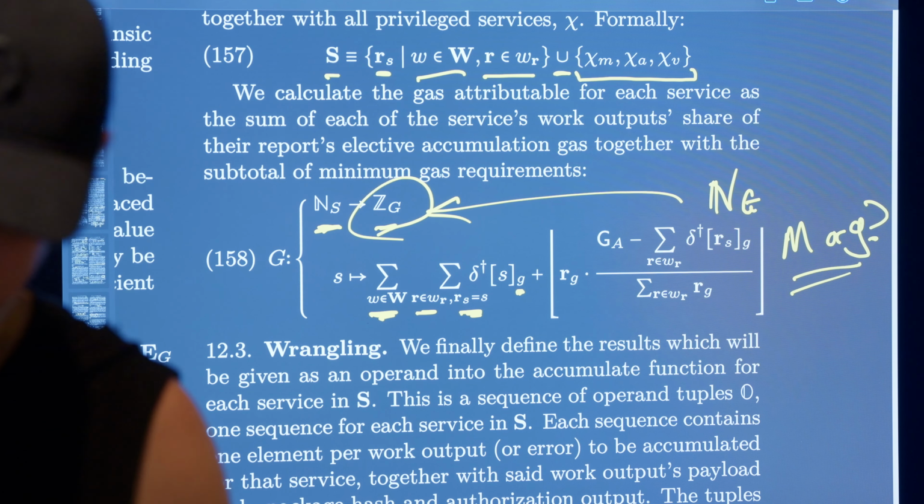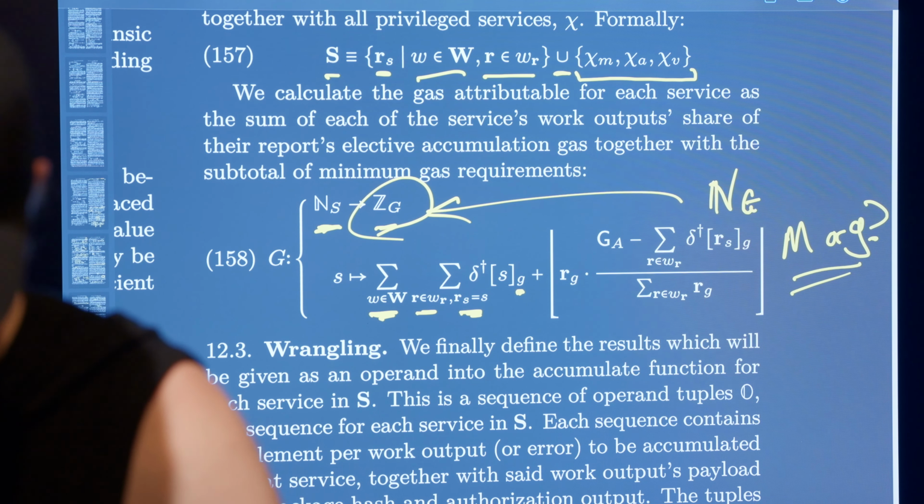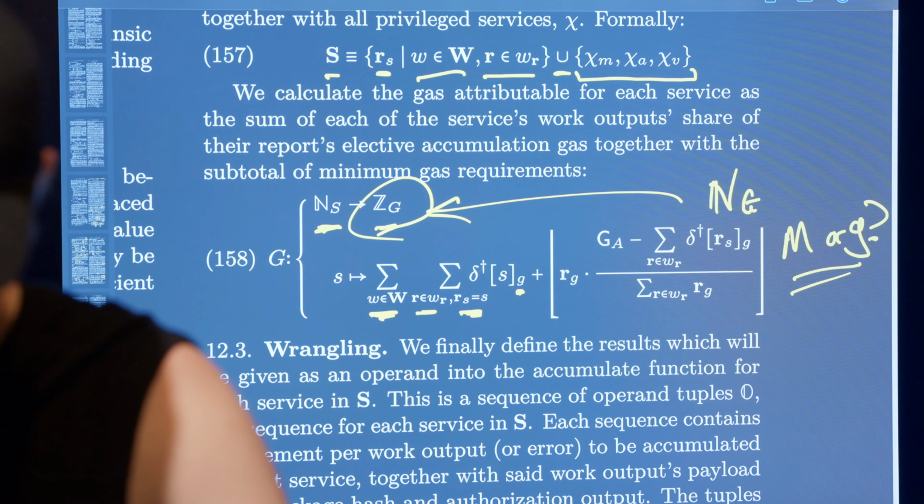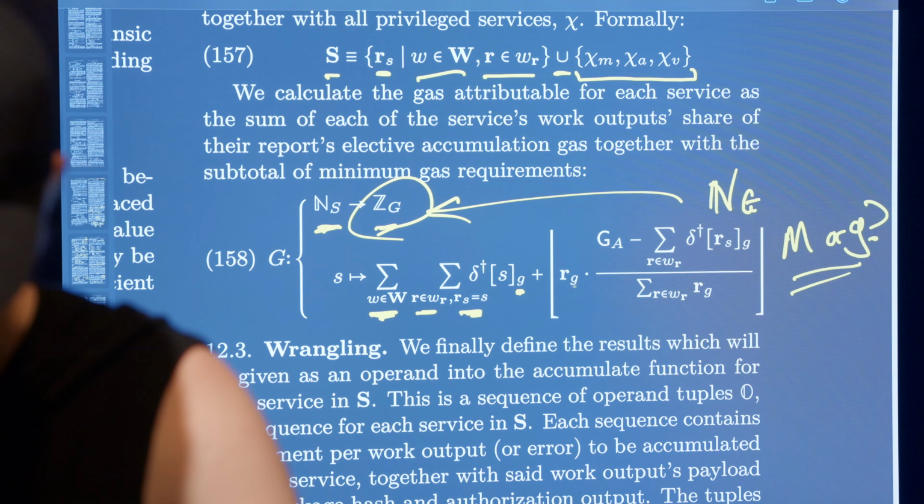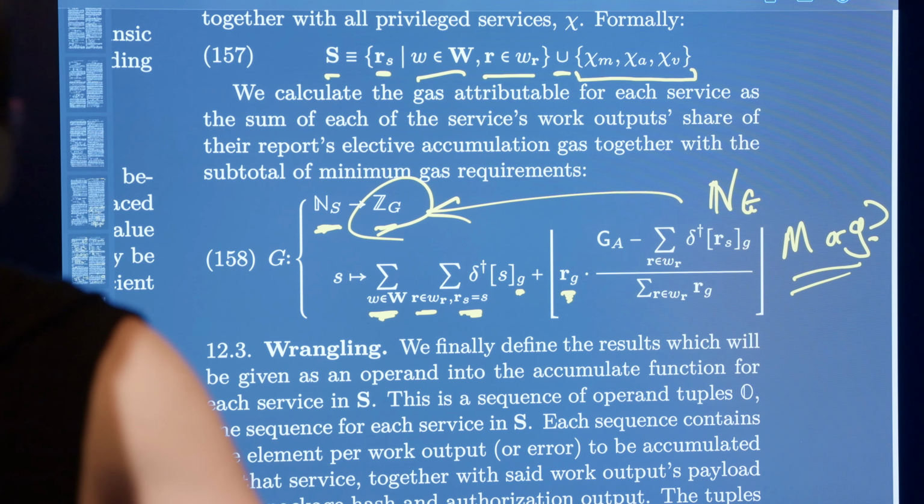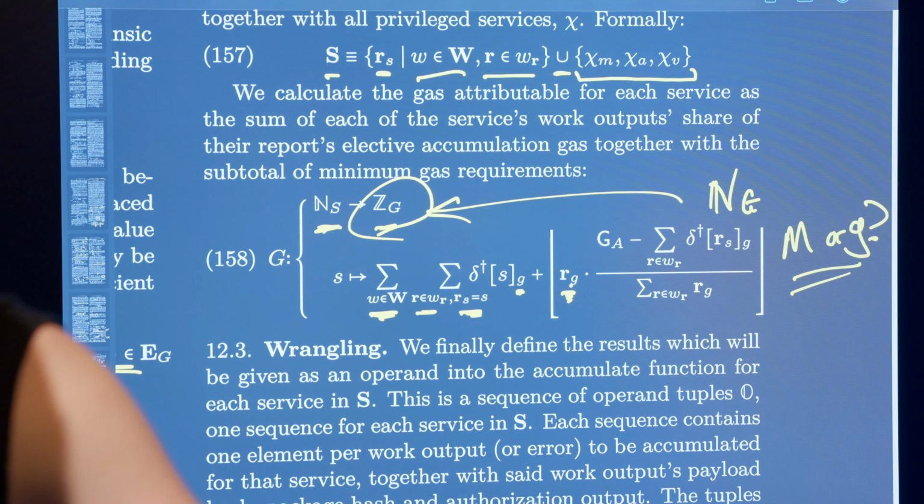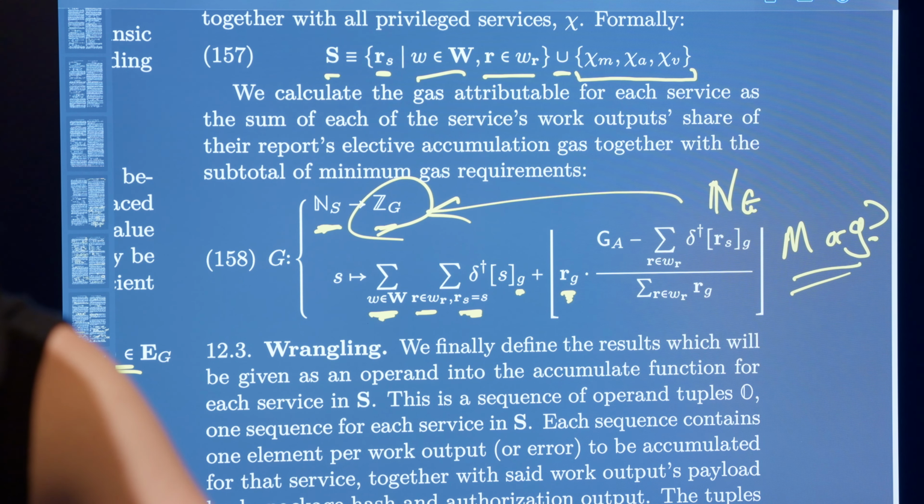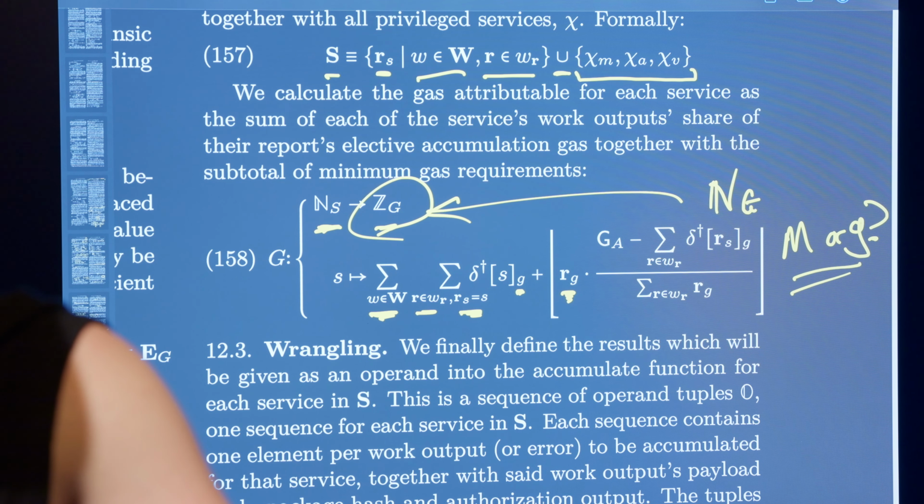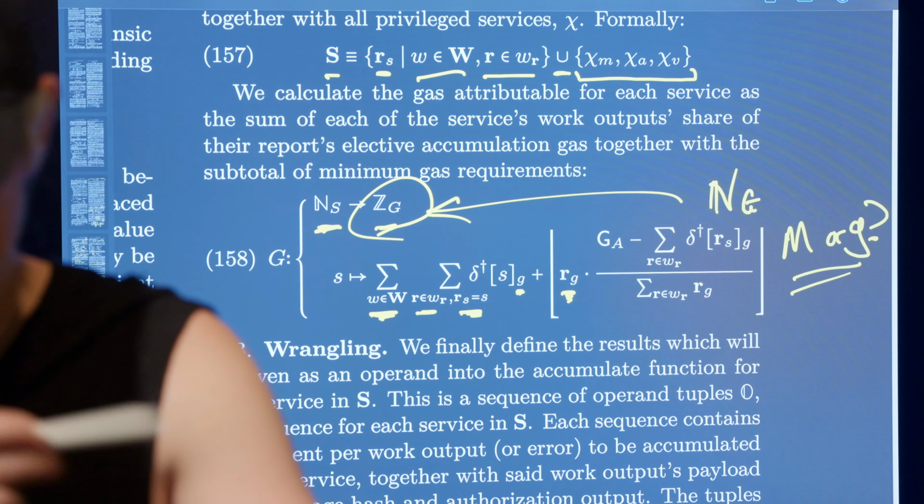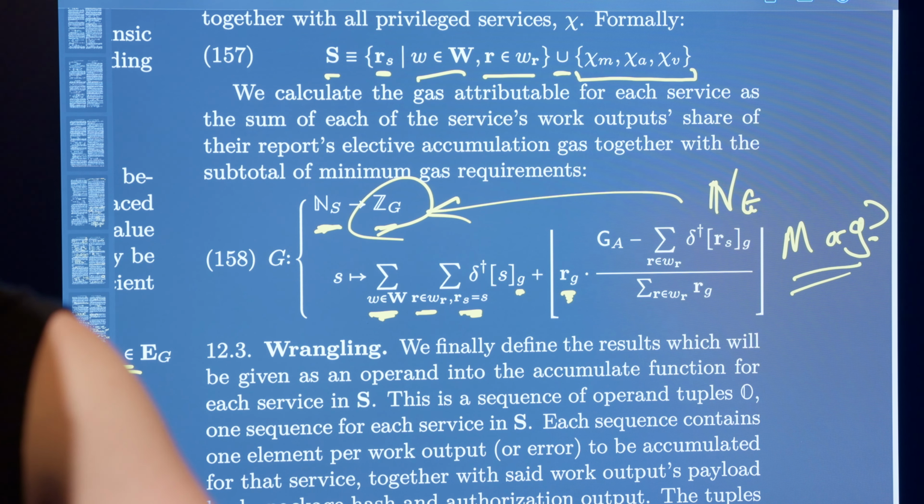In addition to that, we're going to add our ratio. So the ratio is this G, which is the work report gas ratio. If you remember, I mentioned the existence of this, but didn't go into detail previously when I was explaining the fields of the work report.